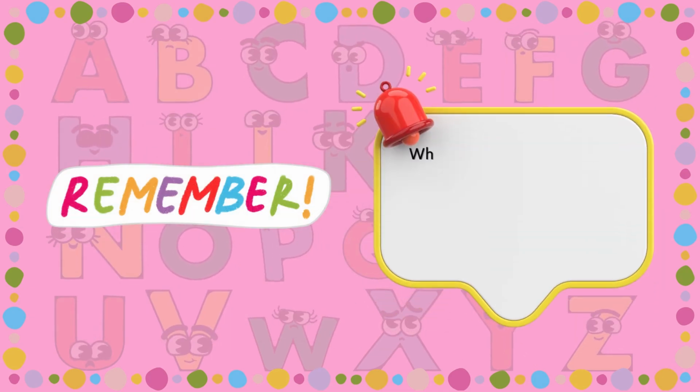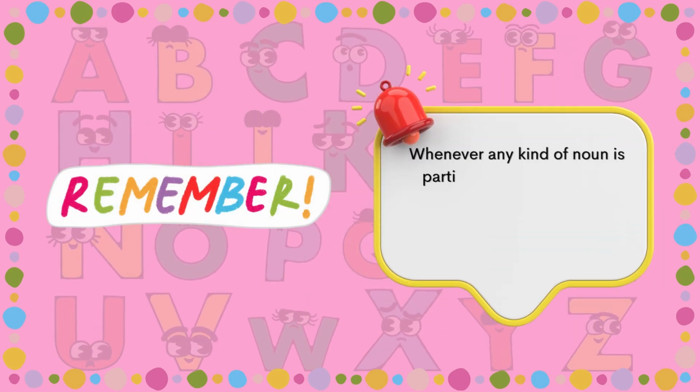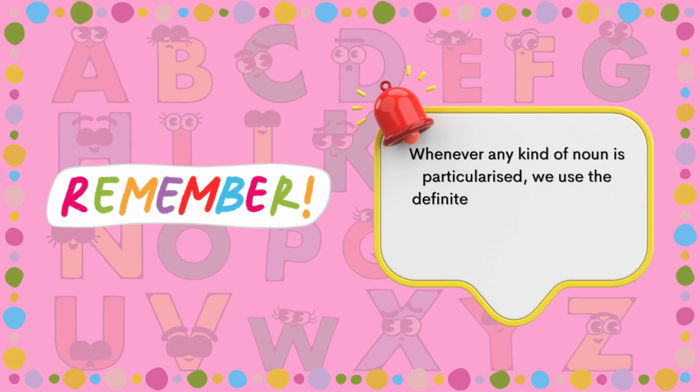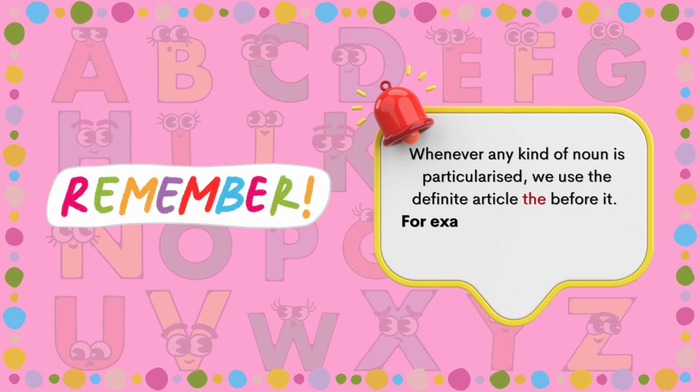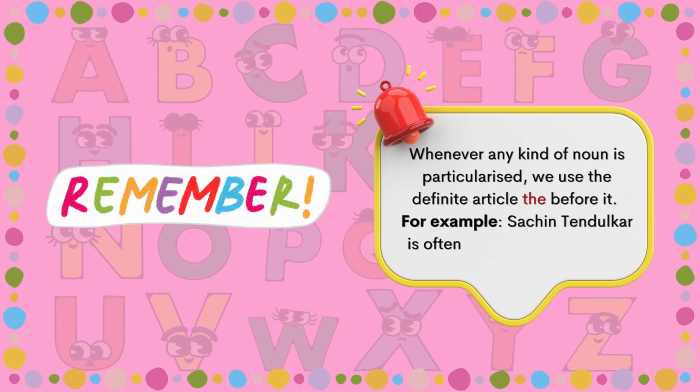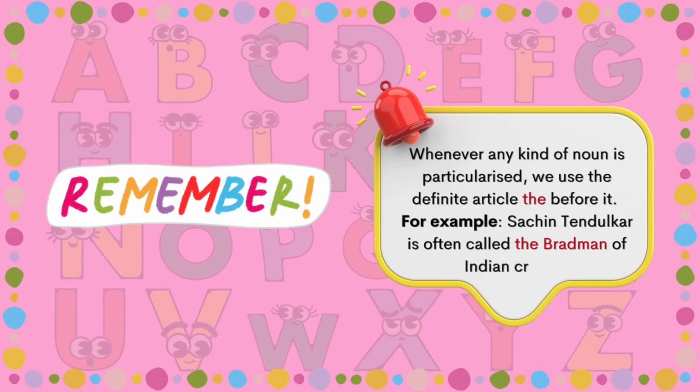Remember, whenever any kind of noun is particularized, we use the definite article the before it. For example, Sachin Tendulkar is often called the Bradman of Indian cricket.